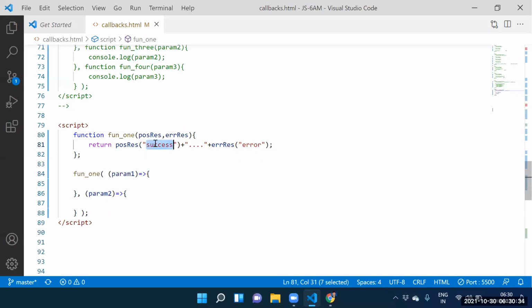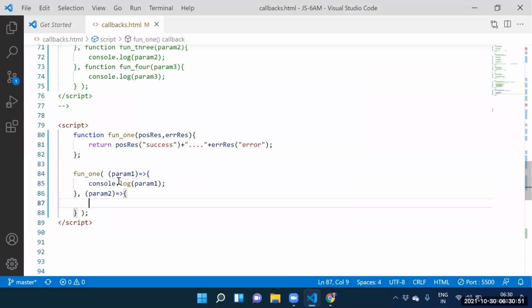What is the success we have? That success is stored into parameter 1. What is the error we have? That error is stored into parameter 2. So can I print it here? How can I print it? console.log of parameter 1.